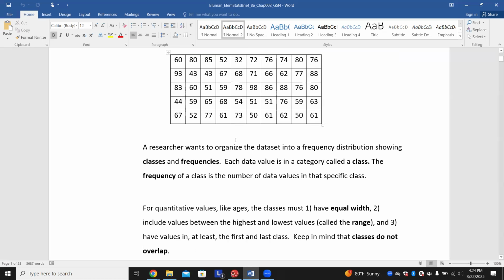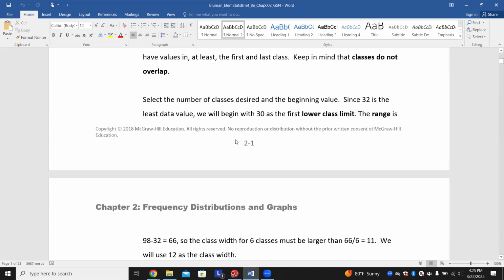For quantitative values like ages, the classes must have equal width, include values between the highest and lowest value called the range, and have values in at least the first and last class. You can have some empty classes in the middle, but just the first and last class must have someone in it. Keep in mind that classes do not overlap.